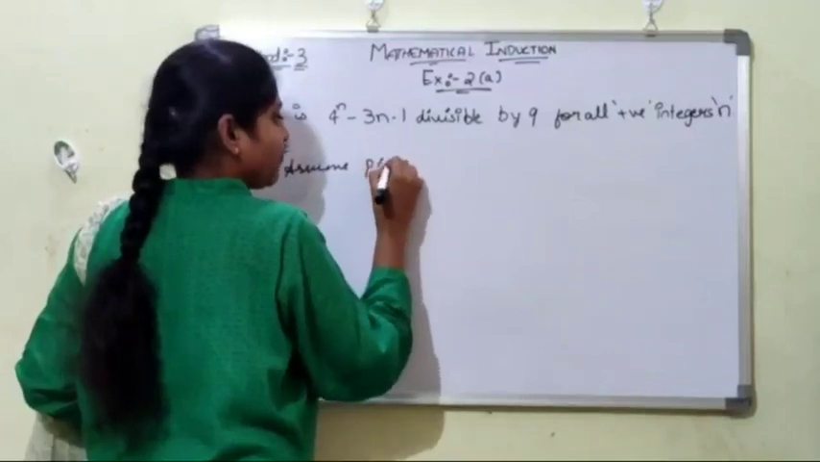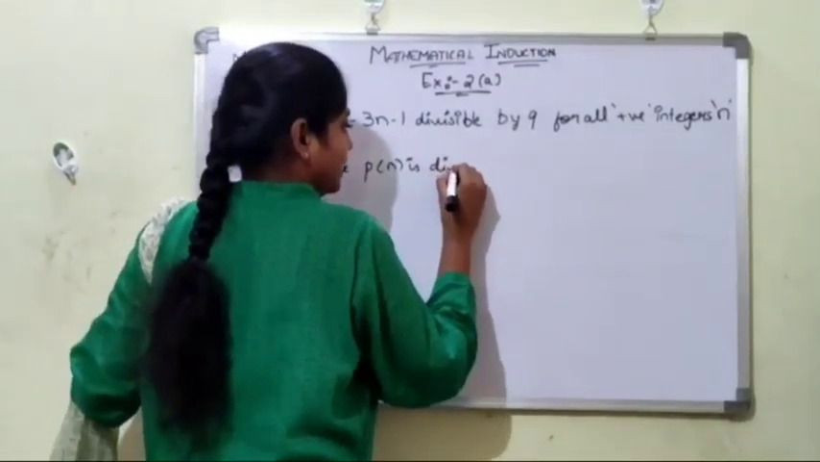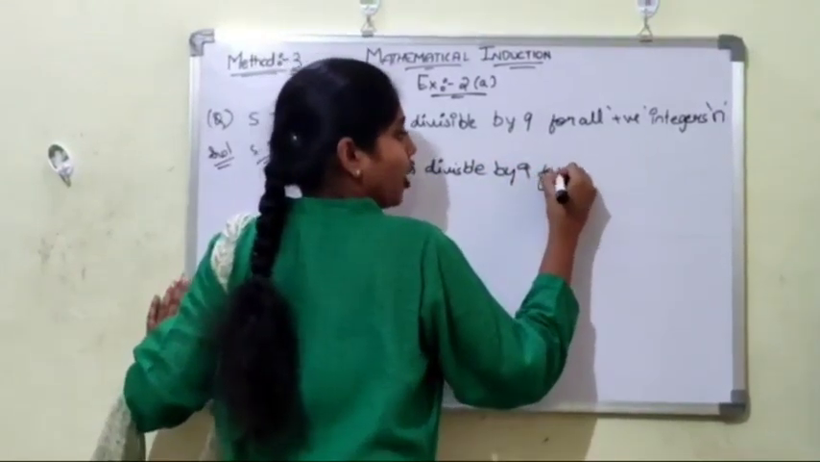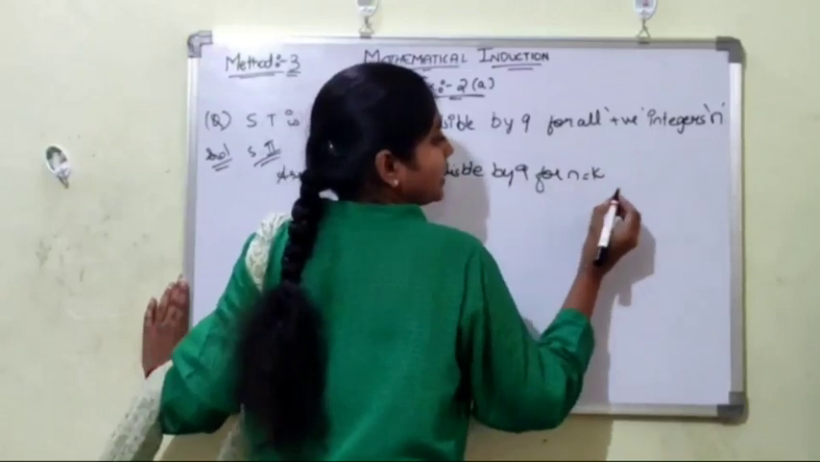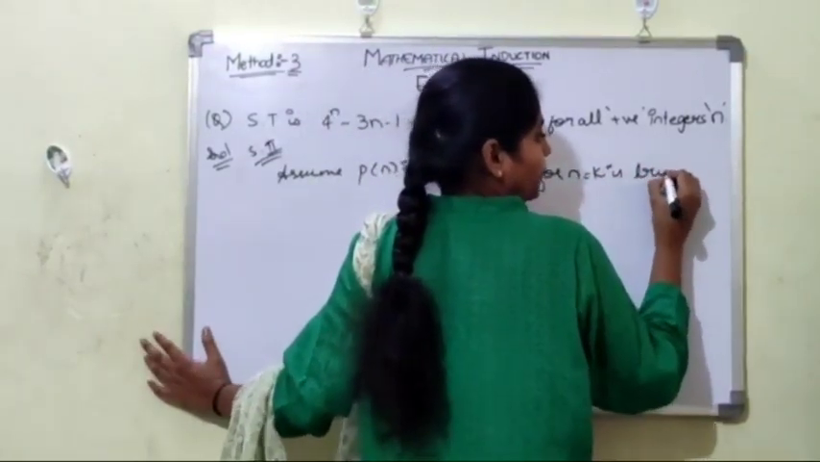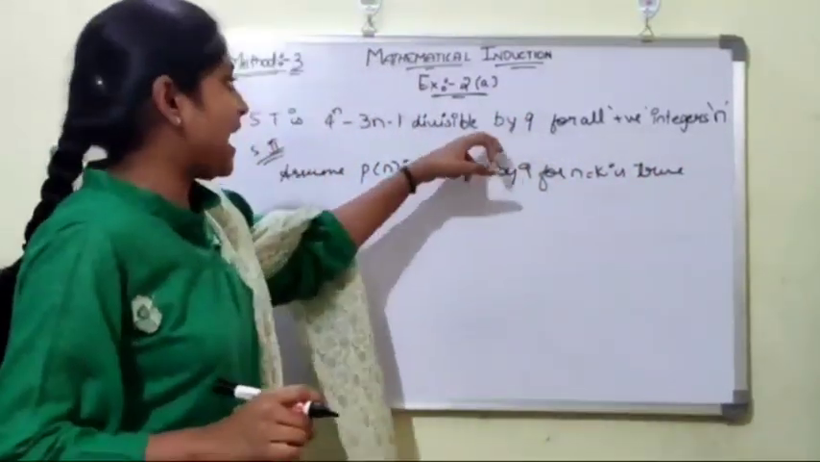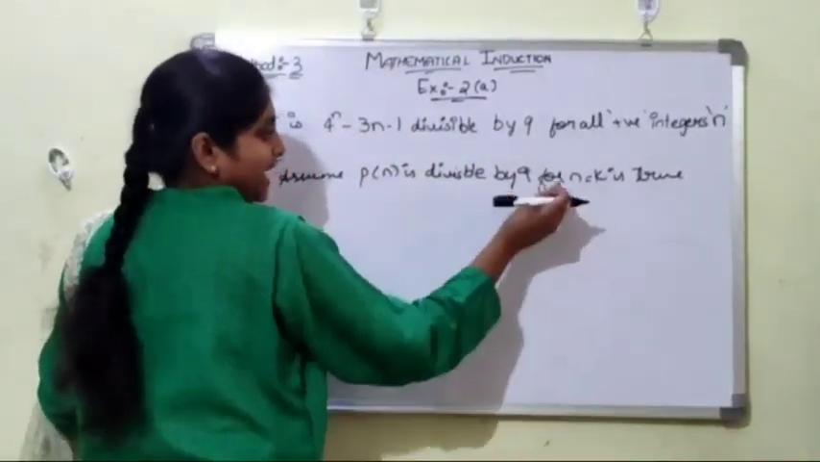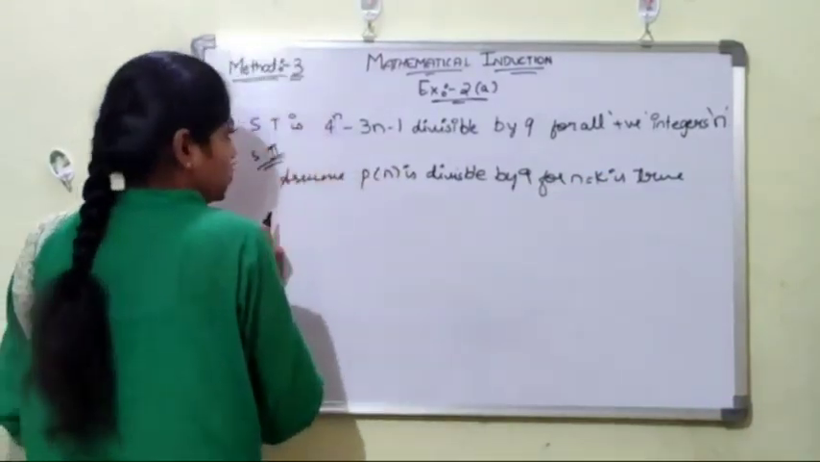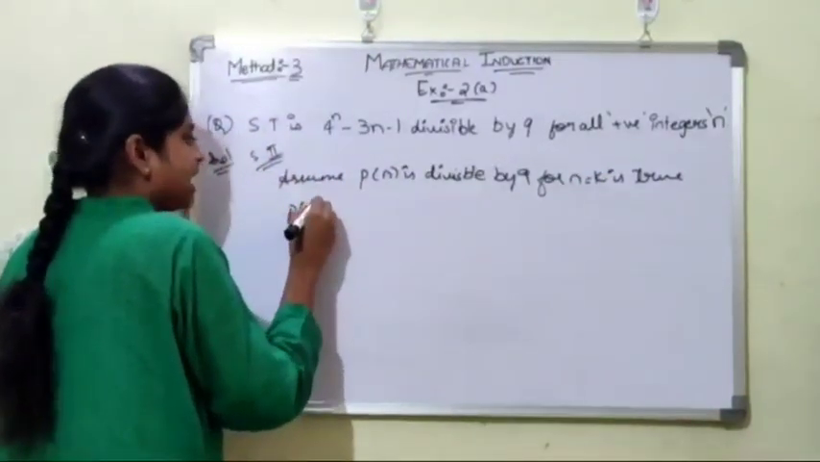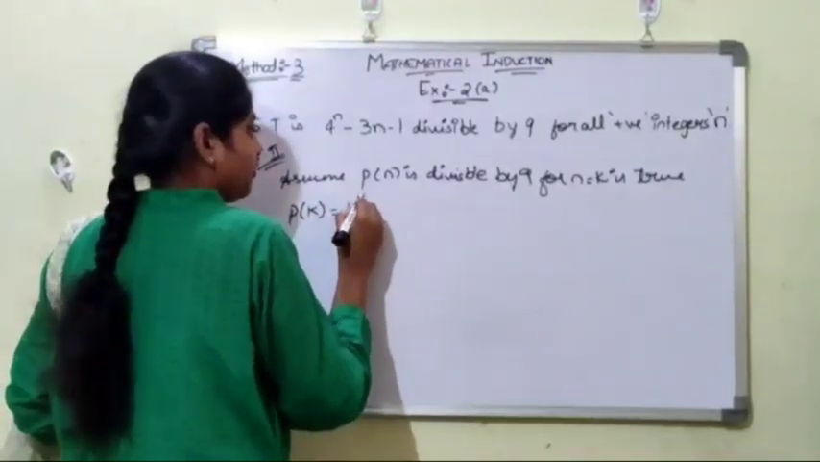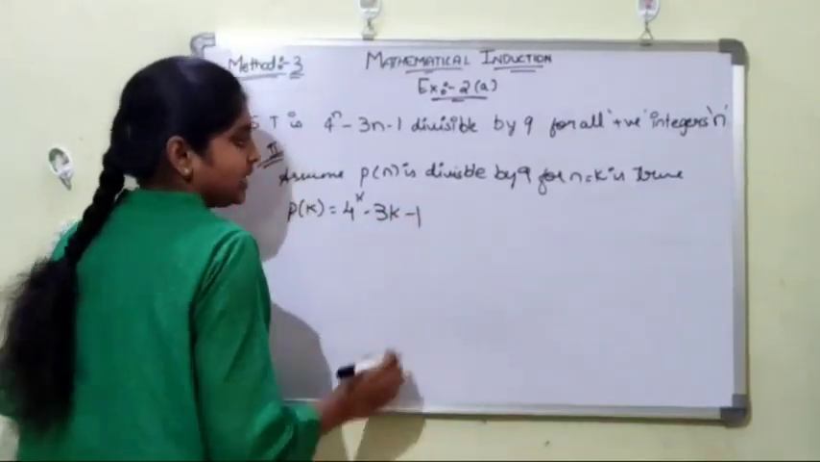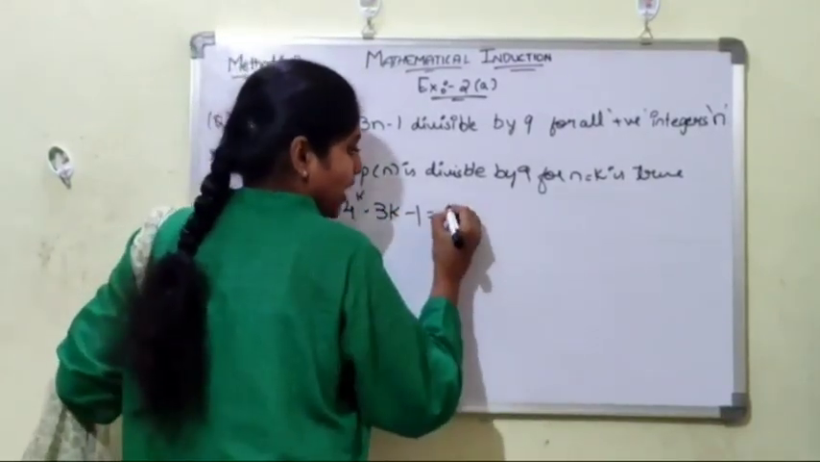Assume P of n is divisible by 9 for n equals k is true. That is, 9 divides this expression. Now we have to substitute k in place of n. So P of k is 4 to the power of k minus 3k minus 1, which equals 9.